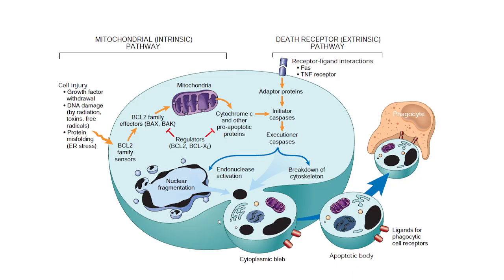We shall be going over them shortly. And talking about death receptors, that is the extrinsic pathway, I have Fas and TNF receptors, which will start the initiator caspases, that is caspase 8 and 10, and eventually stimulate the executioner caspases. They will finally execute the task and execute the cell. The death of the cell shall be executed by them.